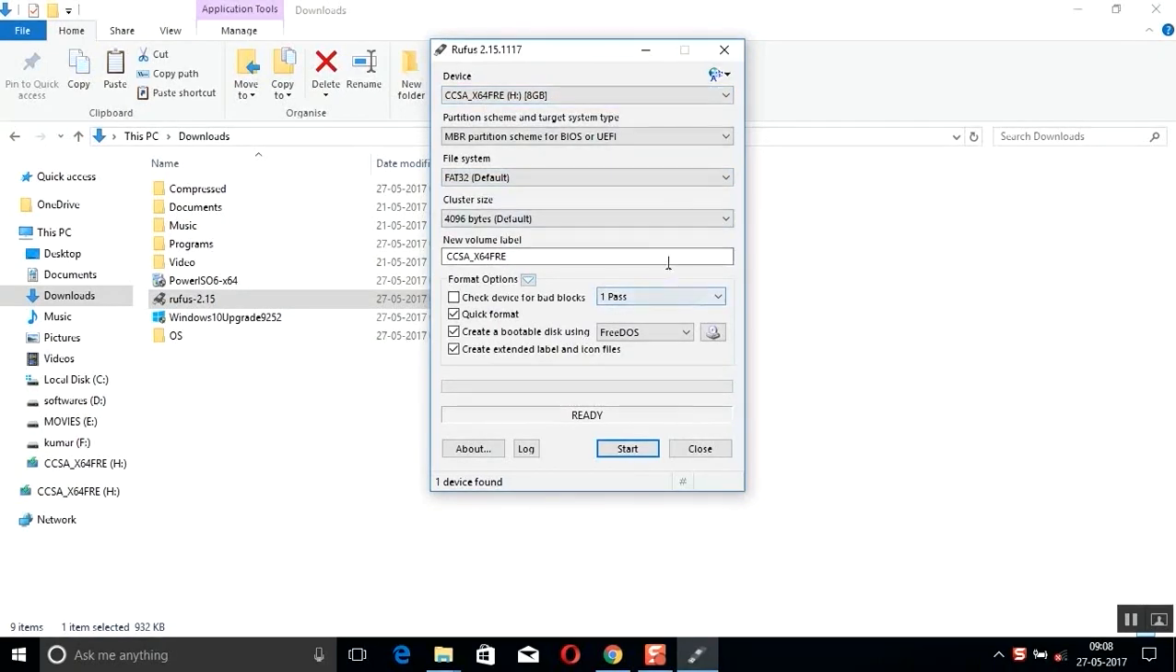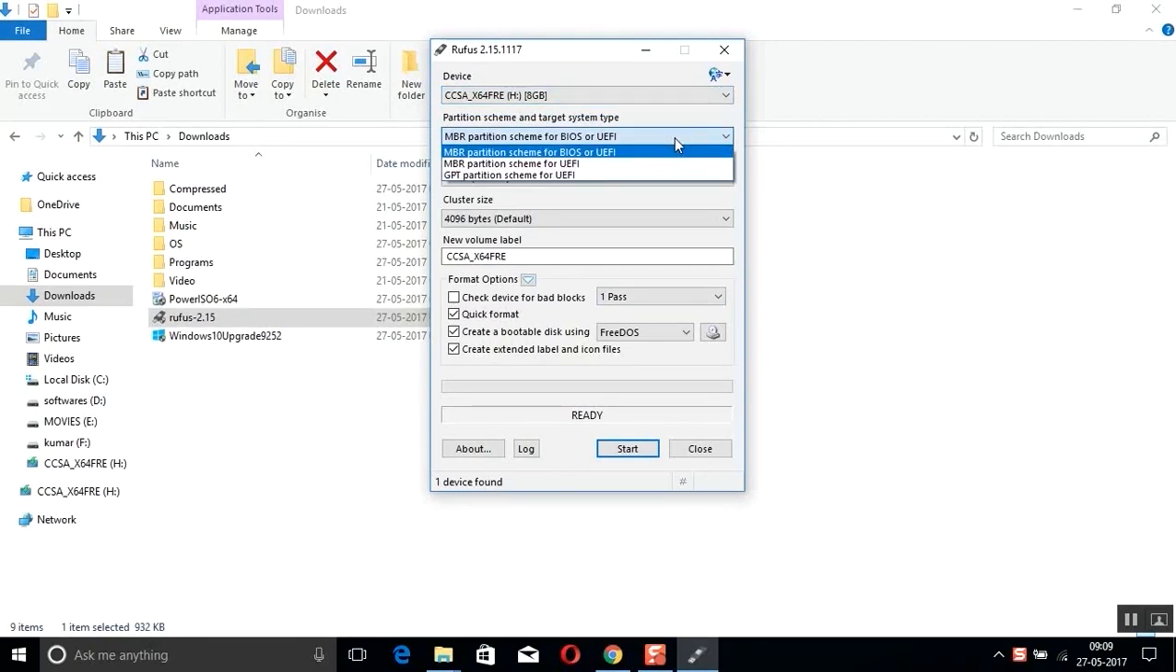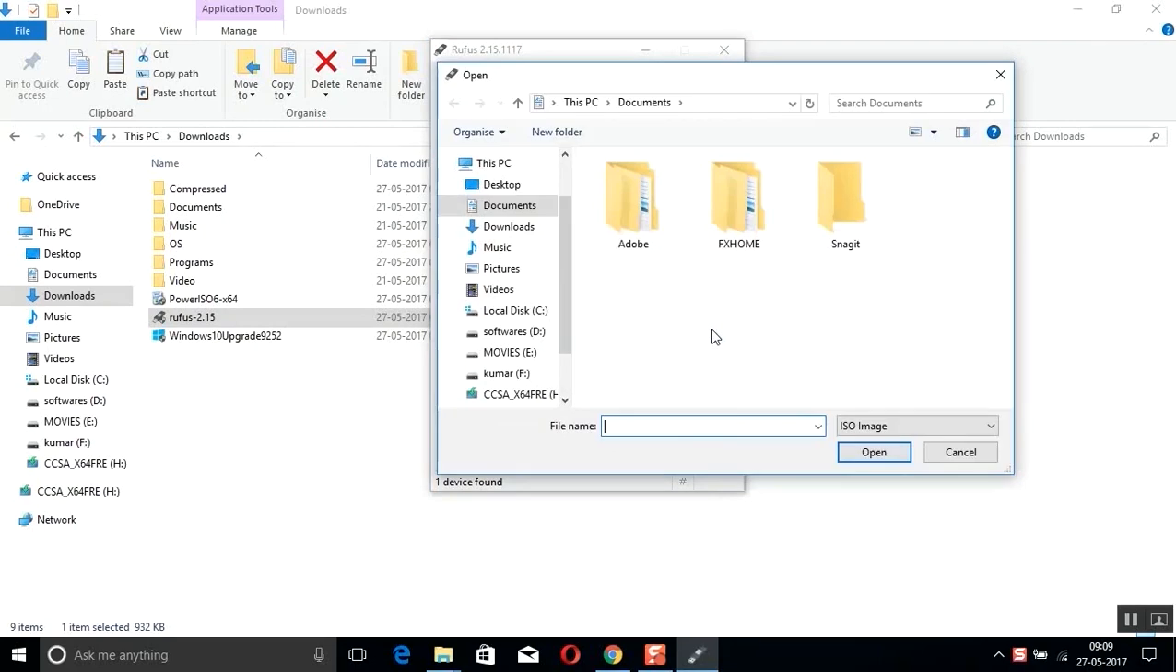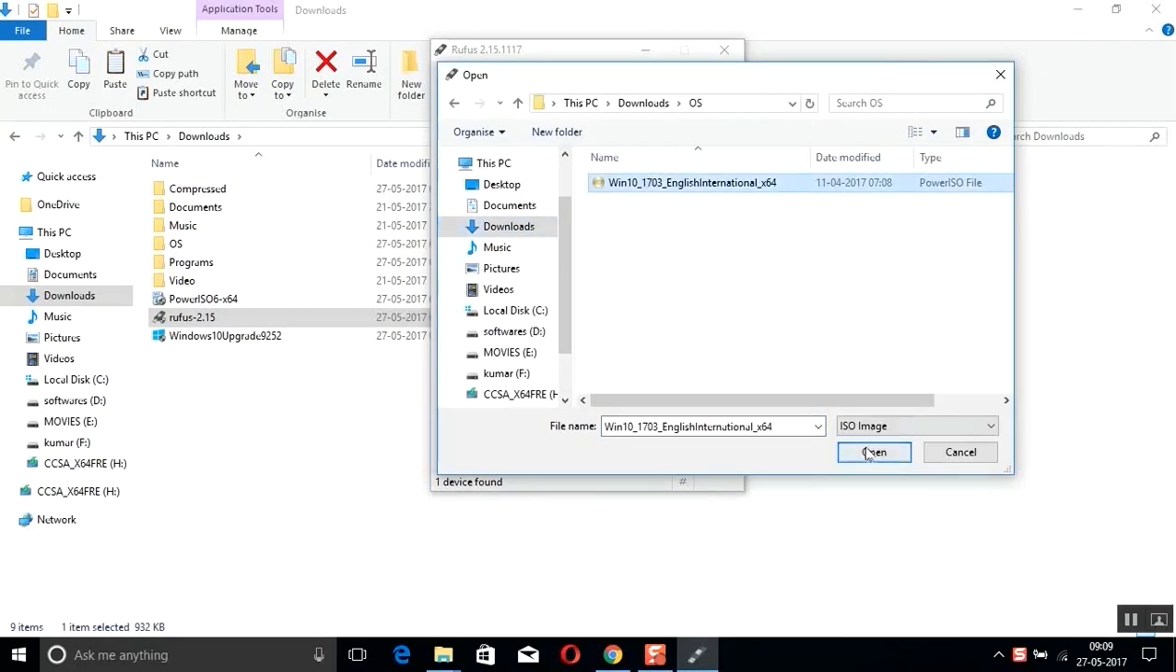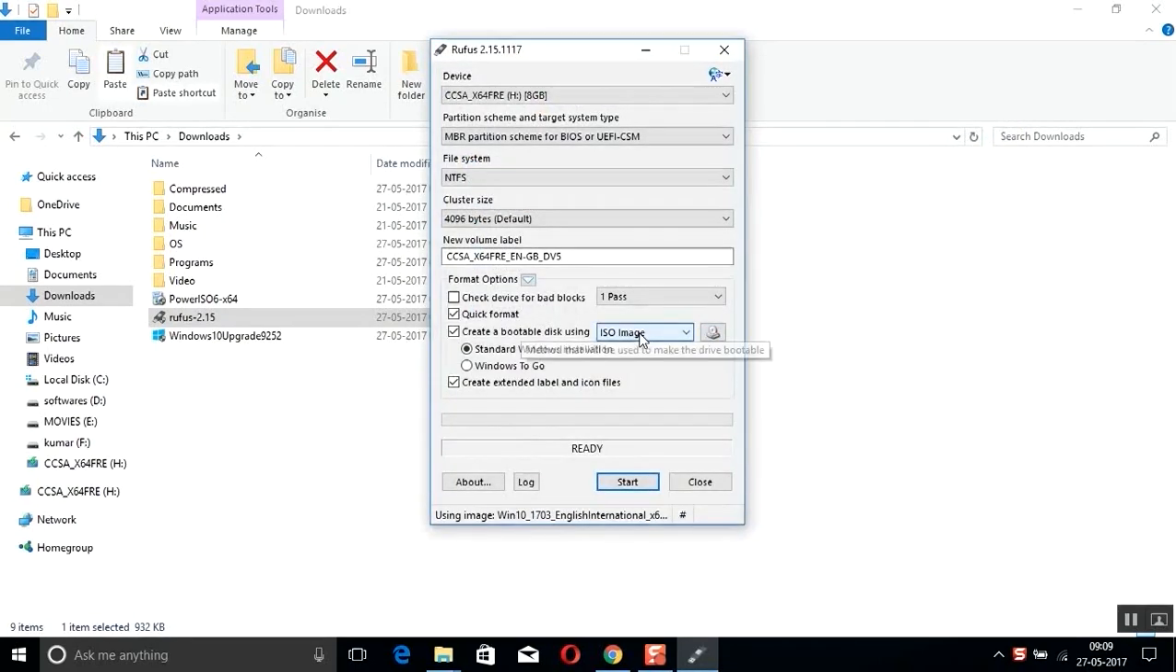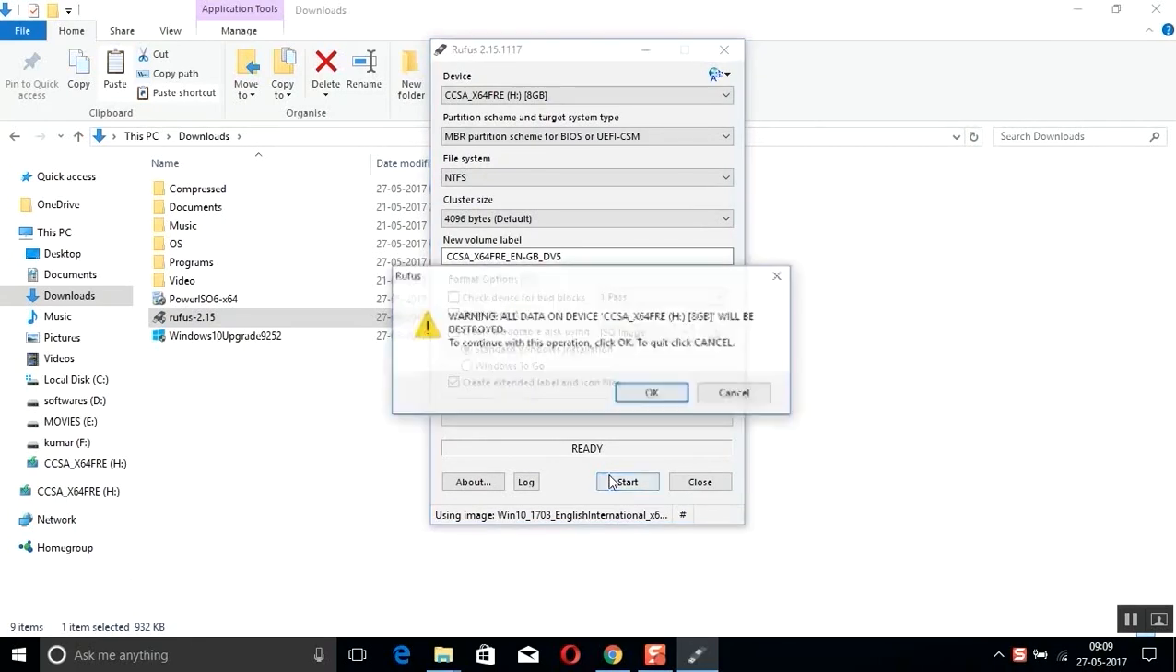First insert your pendrive. Choose the pendrive you have. Next, MBR or GPT, just don't touch it. Next you have to select the ISO file. Choose it to open. Next, start. Before that you have to know that every file in the pendrive will be erased, so be careful. Second one is Power ISO.